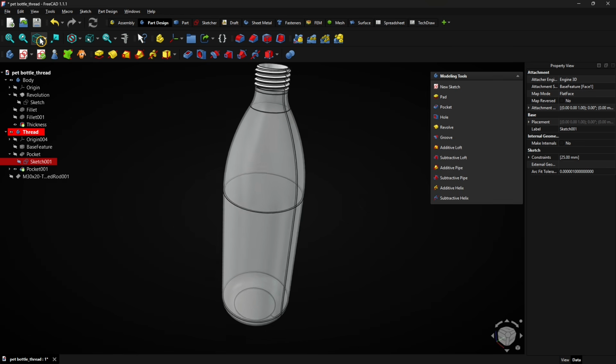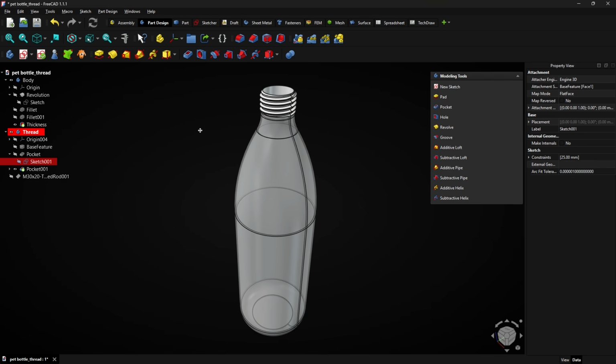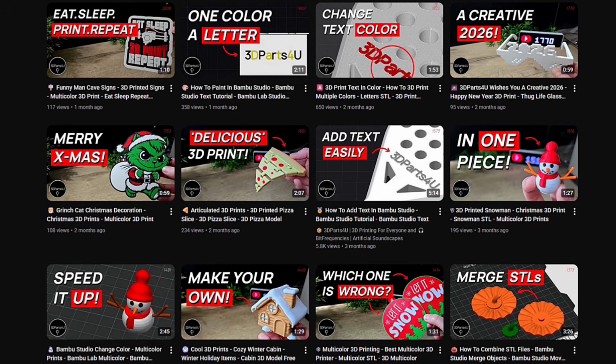It could also be interesting to model a threaded cap for this bottle and 3D print the parts to see if they fit.